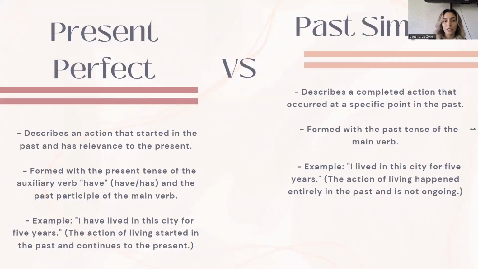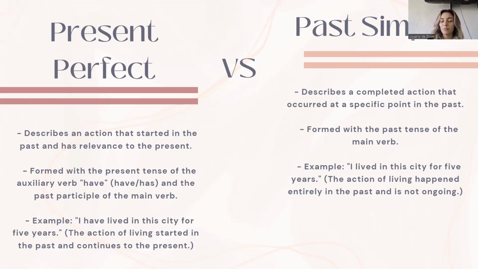And then we have the comparison of the present perfect and the past simple. In the present perfect, we describe an action that started in the past and has relevance to the present. We form it with the present tense of the auxiliary verb have or has, and the past participle of the main verb. For example, I have lived in this city for 5 years. The action of living started in the past and continues in the present.